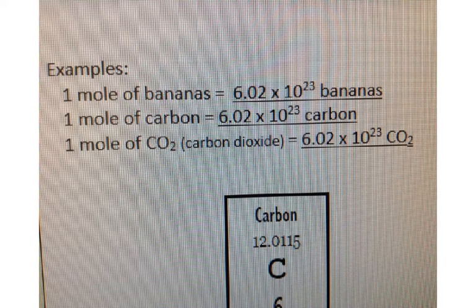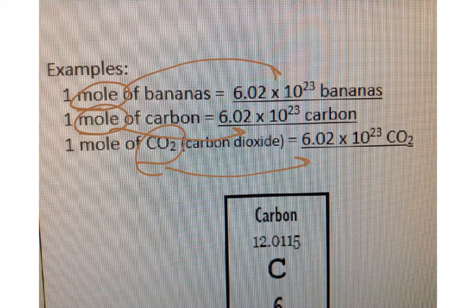So if I told you a mole of bananas, just like if I said a dozen bagels or a dozen shoes, those always represent 12. A mole of bananas always equals 6.02 times 10 to the 23rd. So a mole of bananas would be this many bananas. A mole of carbon atoms would be 6.02 times 10 to the 23rd carbon atoms. A mole of CO2 molecules would represent 6.02 times 10 to the 23rd molecules of CO2.